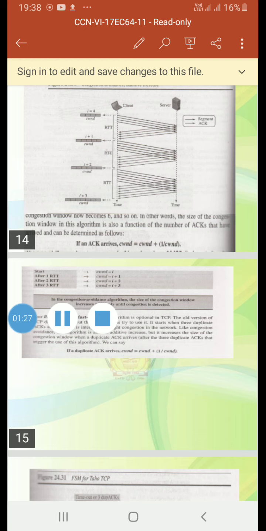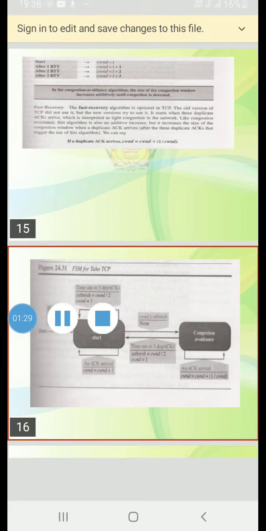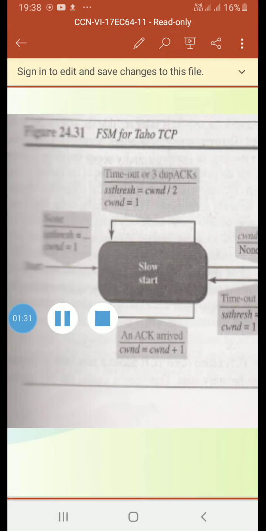congestion avoidance. So this figure shows the finite state machine for Tahoe TCP. This is the FSM for this version of TCP.